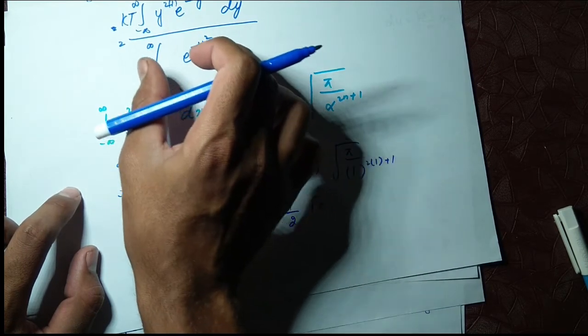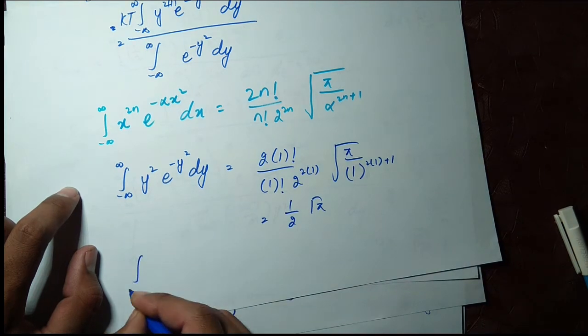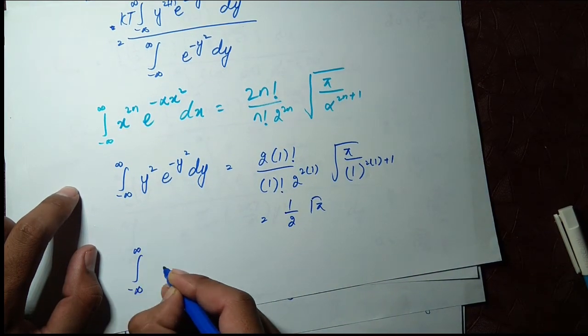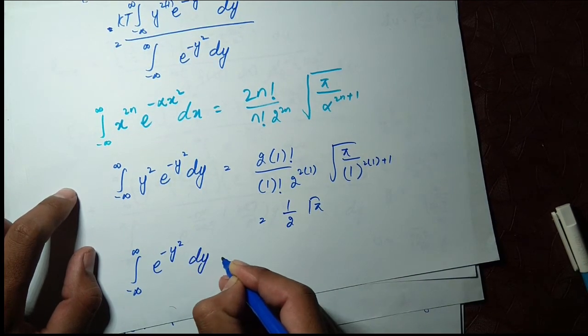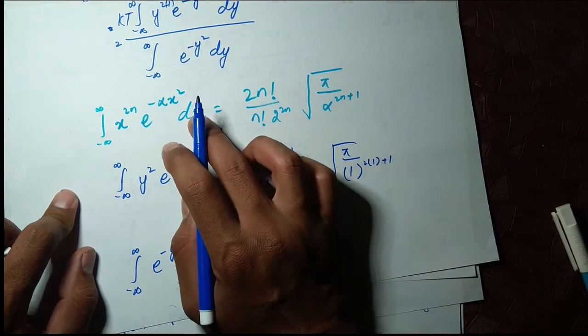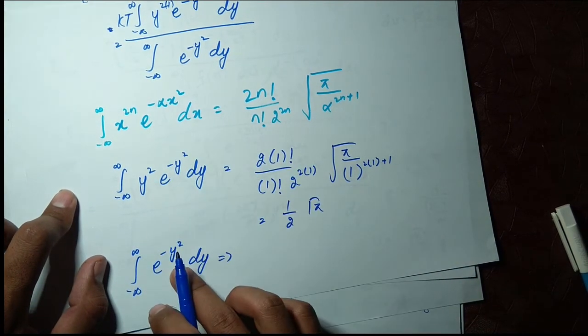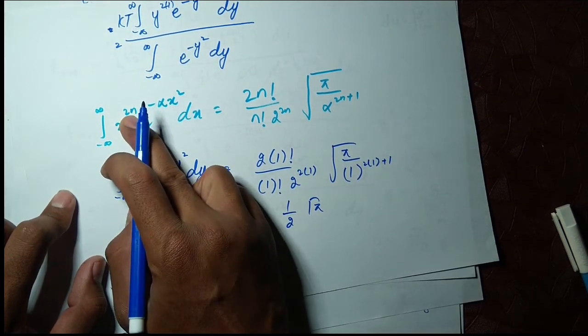Now we have to calculate the value for the denominator of the equation below. So the integral from minus infinity to positive infinity of e power minus y square dy. For this, you will see in this formula, n is equal to 0 here.